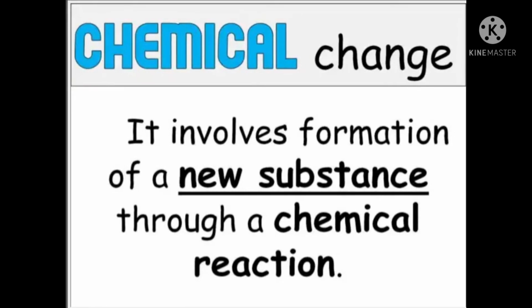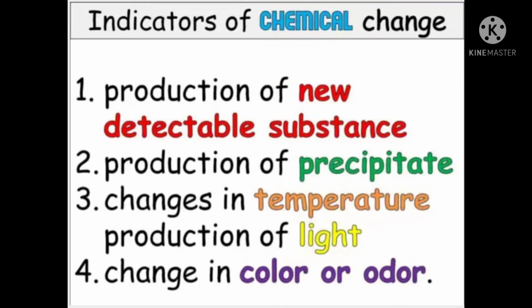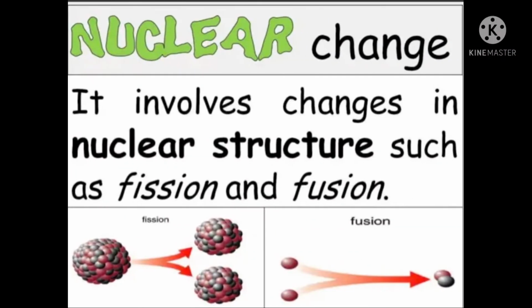Chemical change involves formation of a new substance through a chemical reaction. Indicators of chemical change: a new substance is formed, a precipitate forms, there is a change in temperature, production of light, or a change in color or odor.